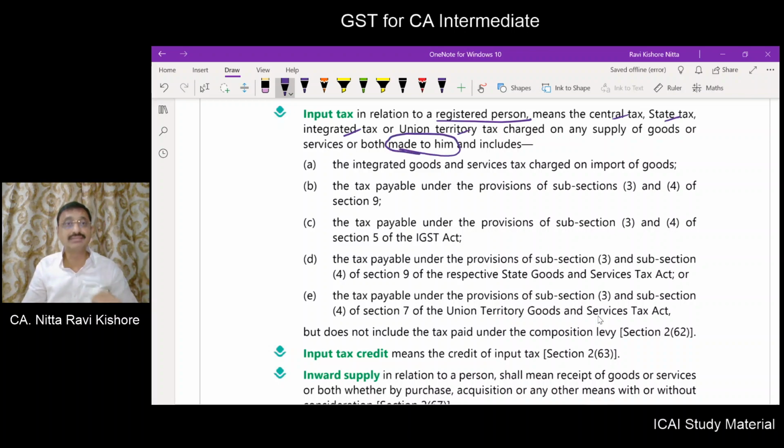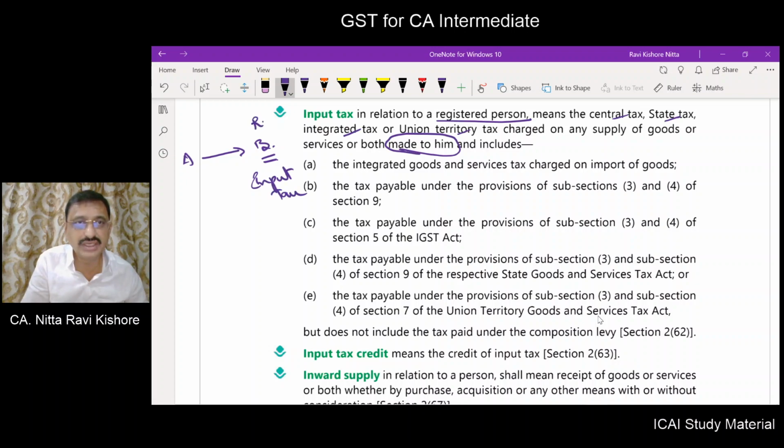Made to him. Suppose A supplied goods to B. So what is input tax in relation to B? He should be a registered person.